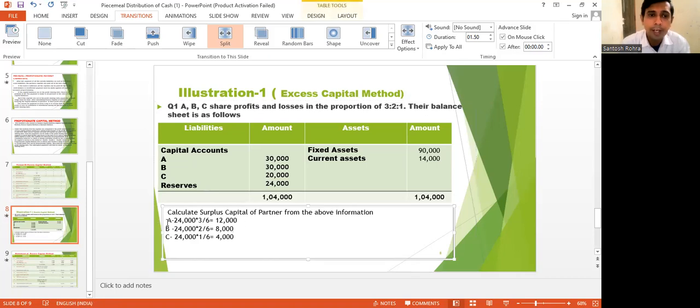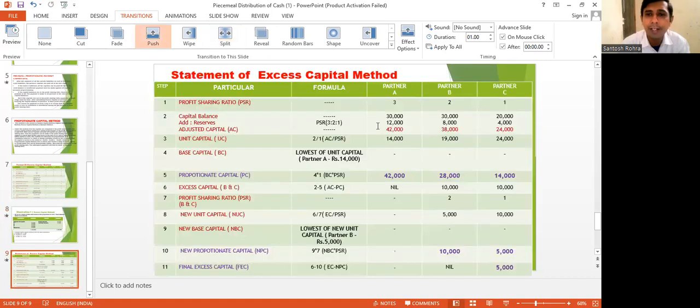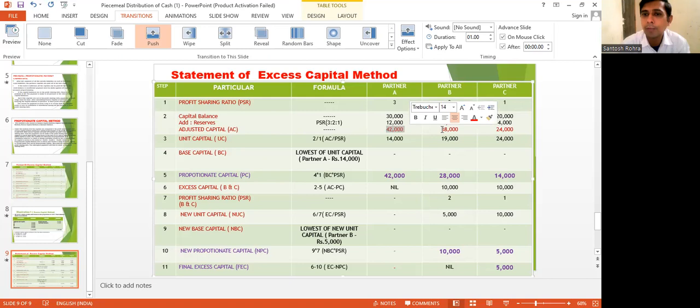So student, I think you understand how 12,000, 8,000 and 4,000 come. After adding this result, we will get the adjusted capital: 42,000 of A, 38,000 of B and 24,000 of C. After this we have to calculate unit capital, which we have discussed in the format: adjusted capital divided by profit sharing ratio.